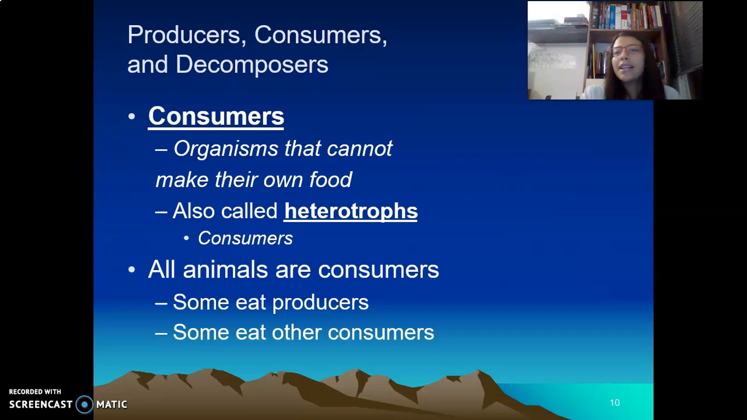Consumers are organisms that cannot make their own food, also called heterotrophs. Animals are consumers. Some eat producers and others eat consumers. When a consumer eats plants, it is called a herbivore. When an organism eats animals, it is called a carnivore. And if an organism eats both animals and plants, it is called an omnivore.